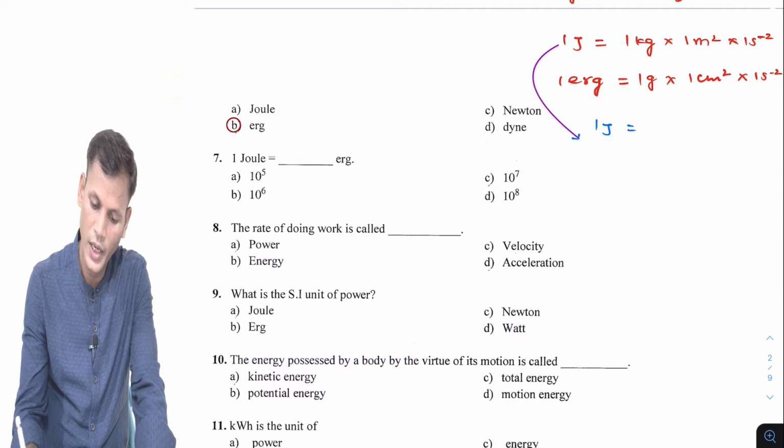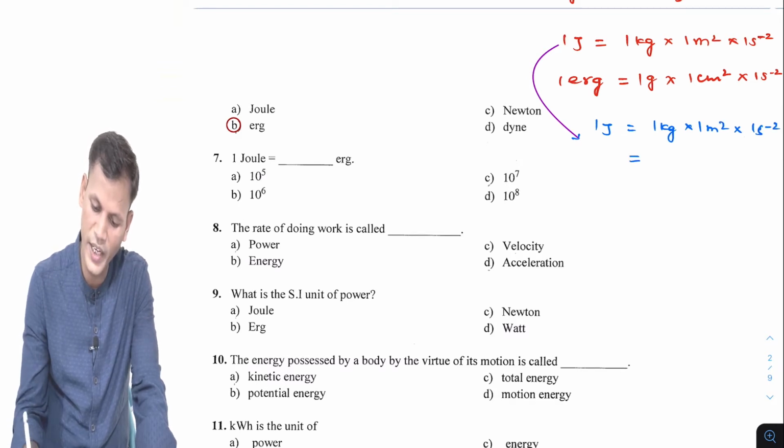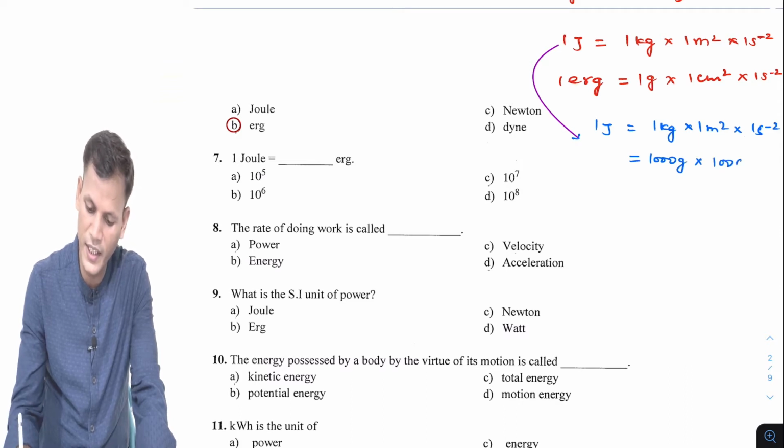So 1 joule is 1 kg into 1 meter square into 1 per second square. Now we can write 1 kg is 1000 gram into 1 meter is 100 centimeter, that's whole square, into 1 per second square.